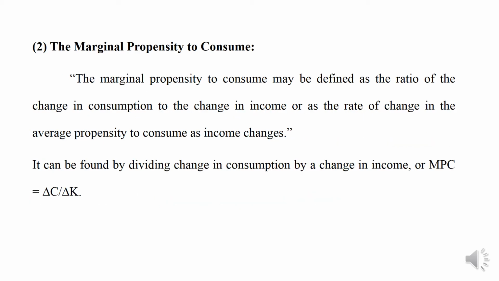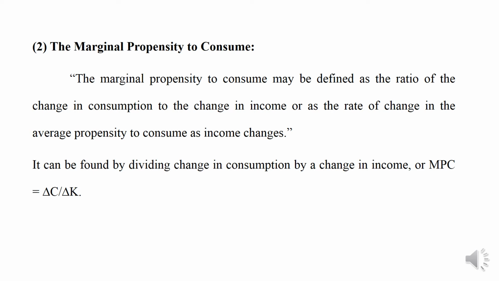Next one is the marginal propensity to consume. The term marginal means additional, extra or change. The marginal propensity to consume may be defined as the ratio of the change in consumption to the change in income. It is the rate of change in consumption as income changes.